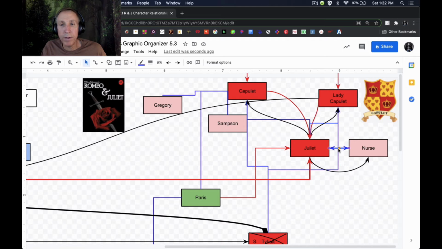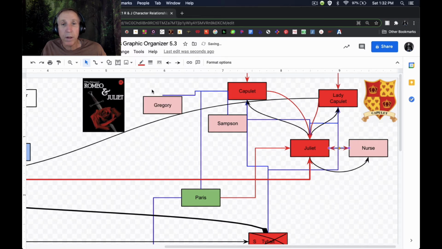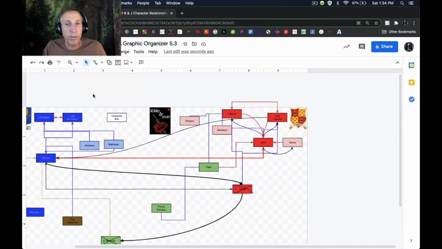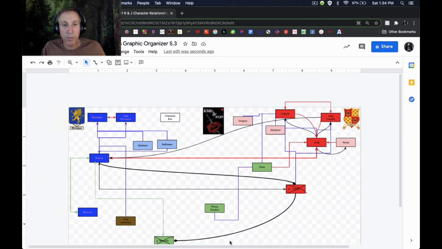We say that the nurse loved Juliet like a daughter, right? Perhaps we should make this one red. But it should only go one way. Okay, showing that the nurse has good, genuine feelings. But still we have the black arrow because of the way Act 4 ended with Juliet not liking the nurse. All right, so I'm going to change the zoom out to about 100 so I can see a little bit more of what's going on in the whole picture. We have some changes.